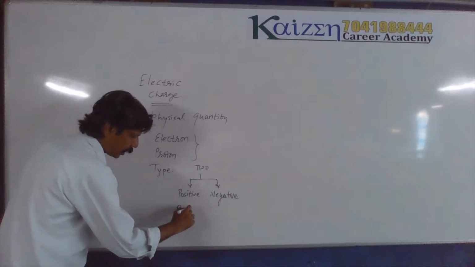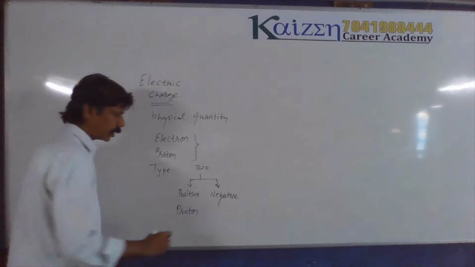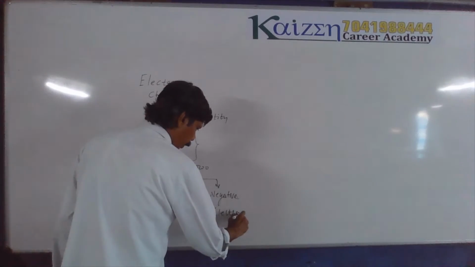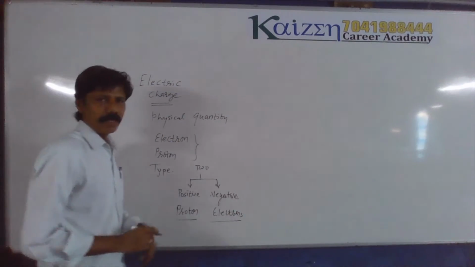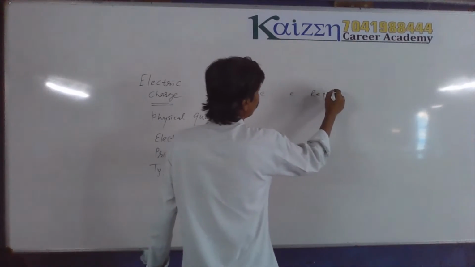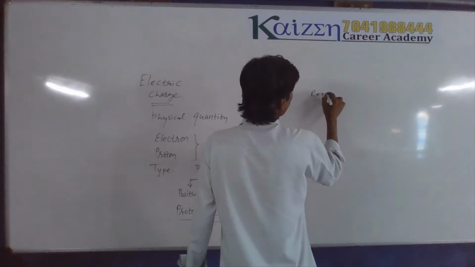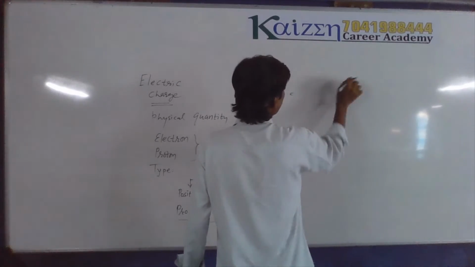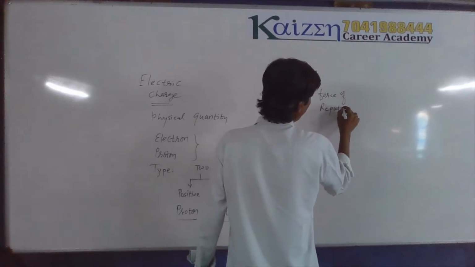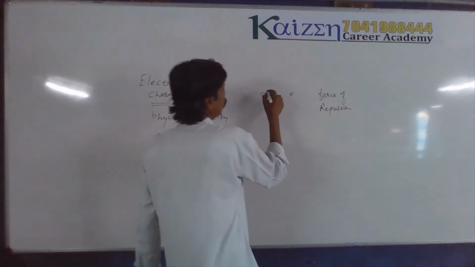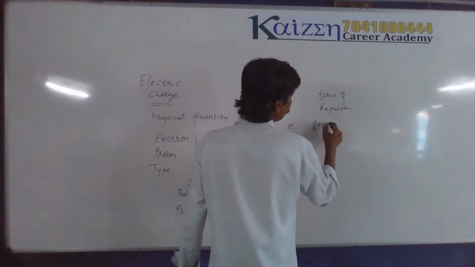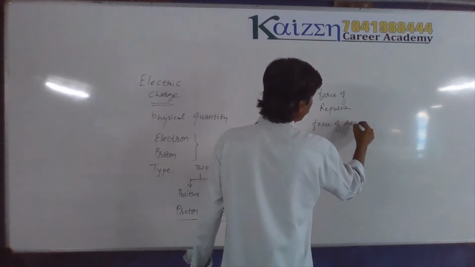So we say here it is accepted that the proton is a positively charged particle, then automatically the electron becomes a negatively charged particle. So these are the types of charge. It is found that two electrons repel each other, or there is a force of repulsion between two electrons. And between one proton and one electron there is a force of attraction.